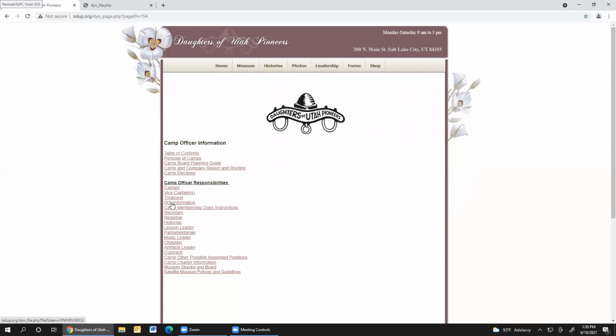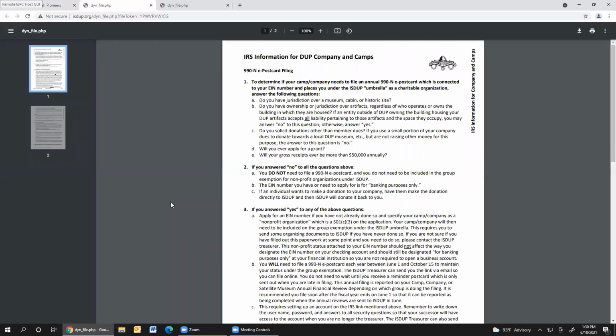Also here, there is a document called IRS Information for DUP Company and Camps. This is identical whether you're under the camp or the company officer information. This is critical information for those who have a museum, a cabin, a historic site they're over, who solicit donations other than member dues, who apply for grants. This is very critical information that you are well acquainted with and that you have read through. So familiarize yourself with this, no matter whether or not you think you need to, and then you can decide how much of this you need to be concerned about. But this is a very important document.